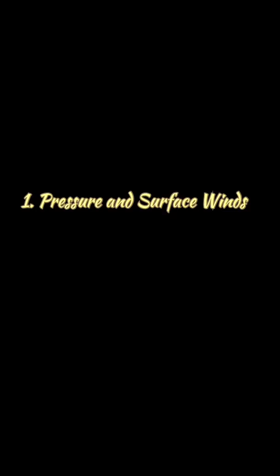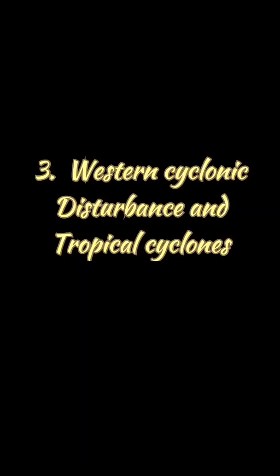The last part is pressure and winds. The climate and associated weather are governed by the following atmospheric conditions. The first one is pressure and surface winds. The second one is upper air circulation, and the third one is western cyclonic disturbance and tropical cyclones. India lies in a region where the northeasterly winds blow. Northeasterly winds, what are they? The winds which blow from north to east.